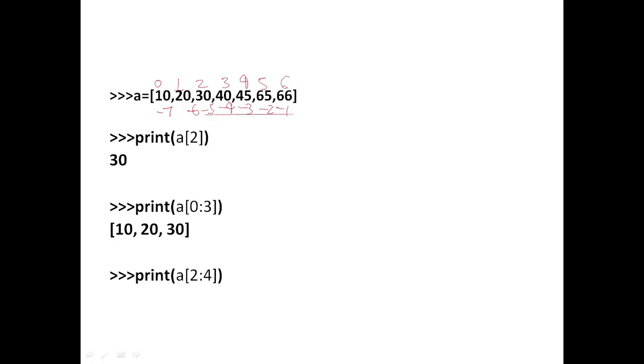Okay, so here I am printing the elements from index 2 up to index 4, which means 4 will be ignored. So the elements printed with this line will be 30 and 40.